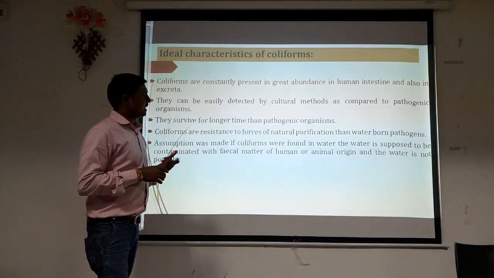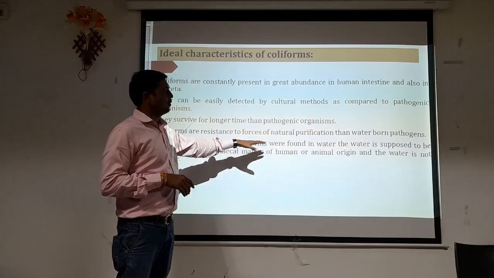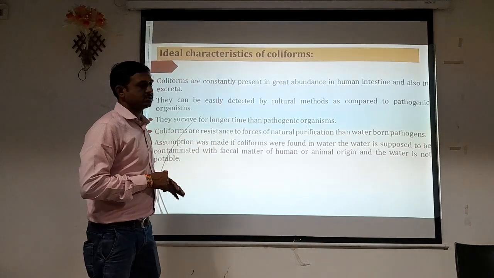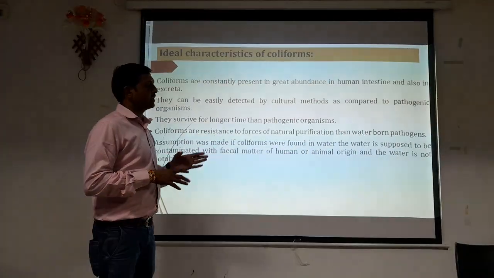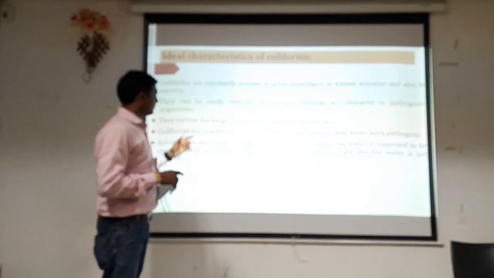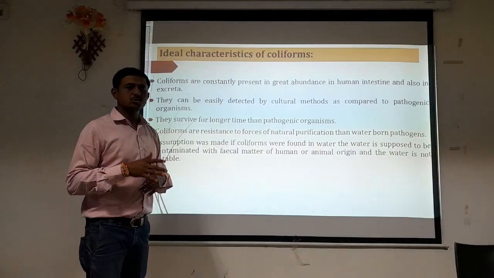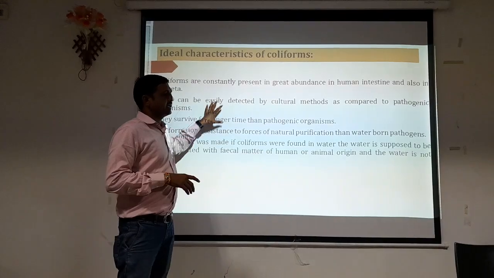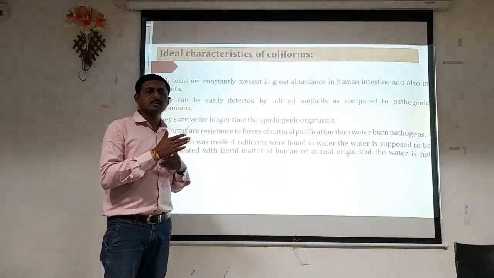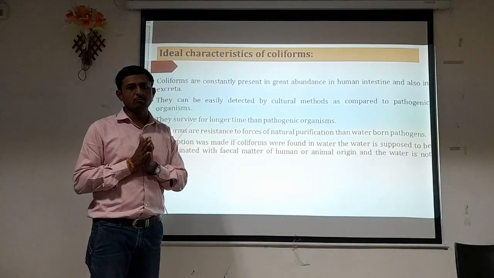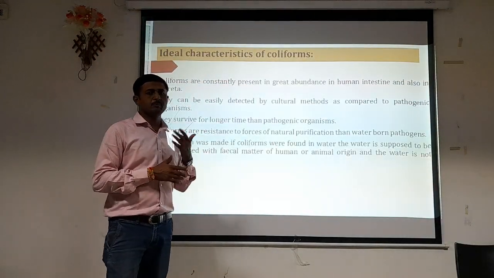The assumption was made that if coliform were found in water, the water is supposed to be contaminated with fecal matter of human or animal origin, and the water is not potable. So, on the basis of these ideal characteristics of the coliform group of organisms, these organisms are categorized into fecal and non-fecal coliform, and we have to